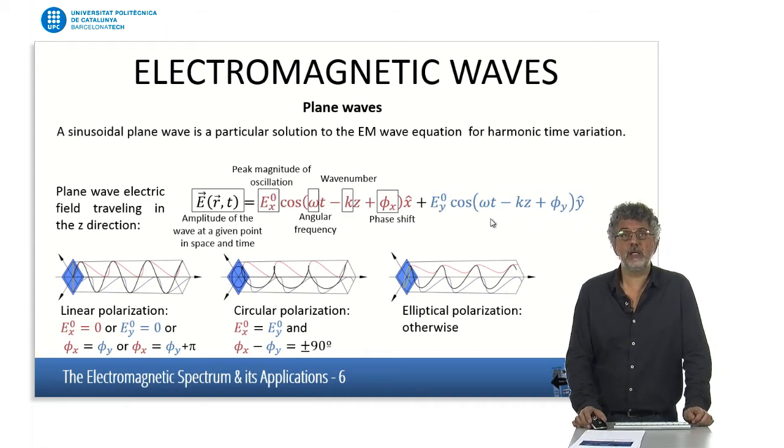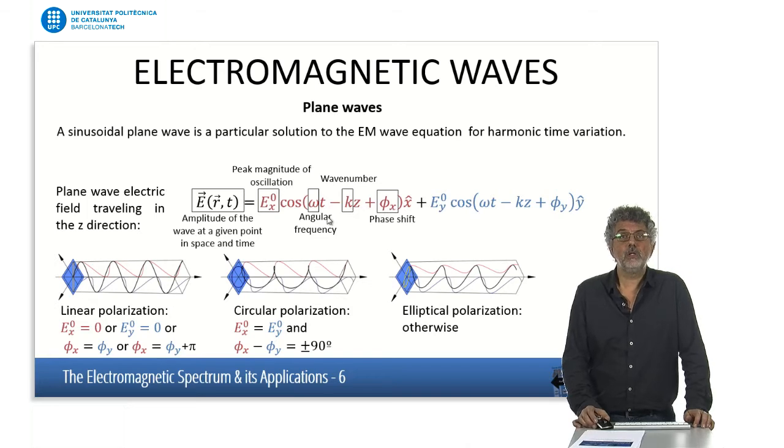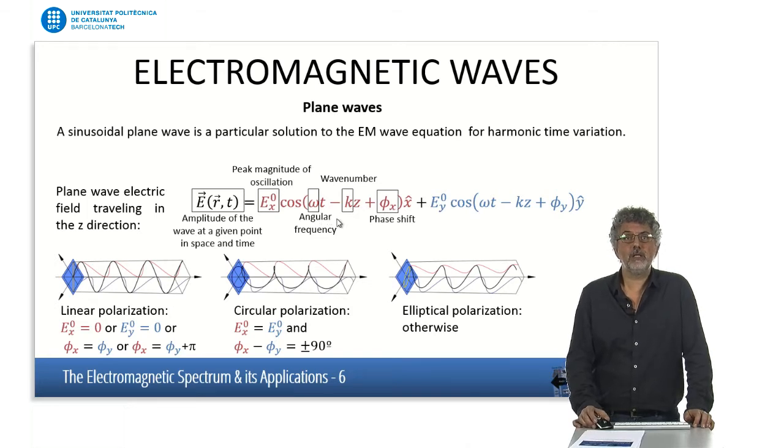And its mathematical expression would have this form in which omega is the angular frequency and k is the wave number, each one of them related to the frequency and the wavelength.